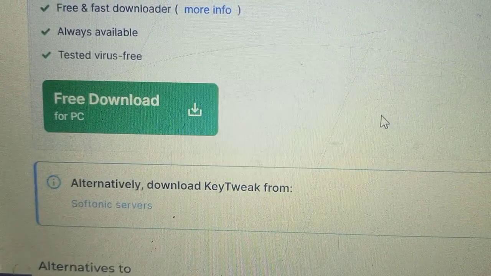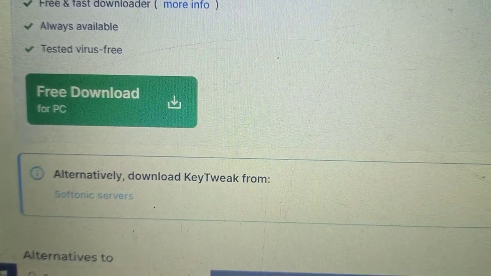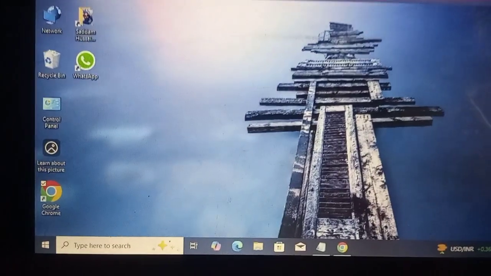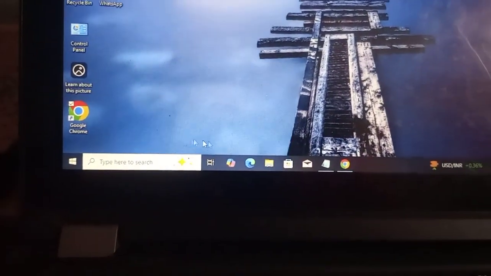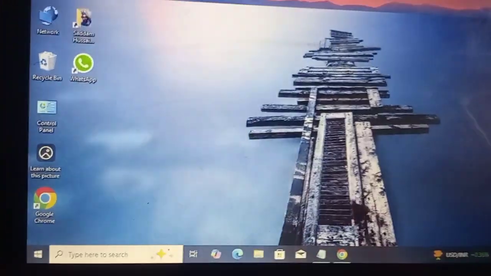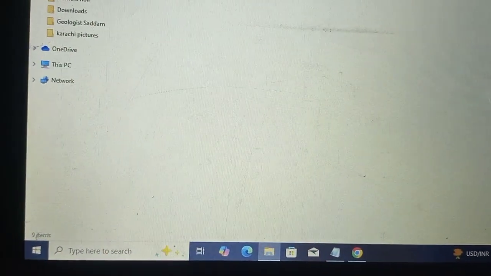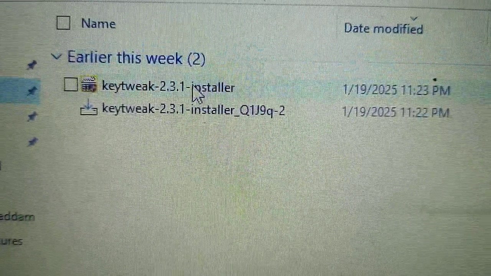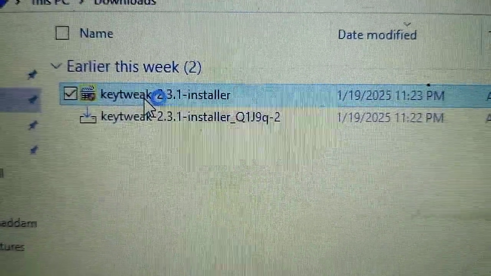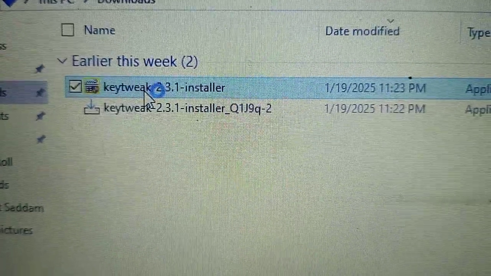I have already downloaded it, so I will not download it again, but I will show you how to install it and how to disable this backspace key. Now we will go to the download folder. Here I have it, just double click the installer.